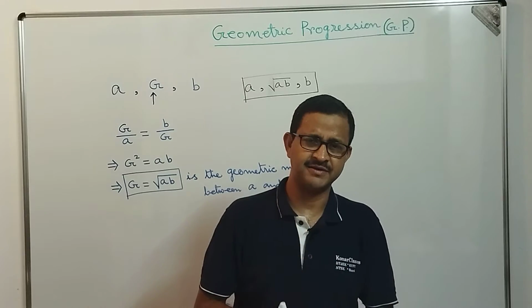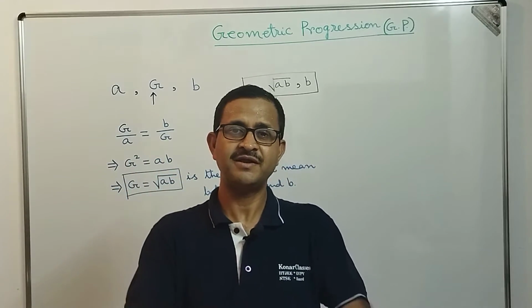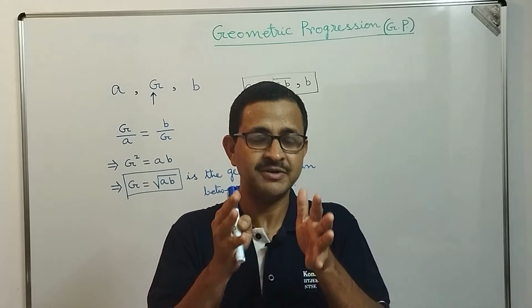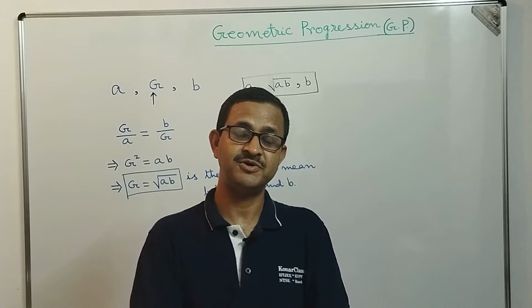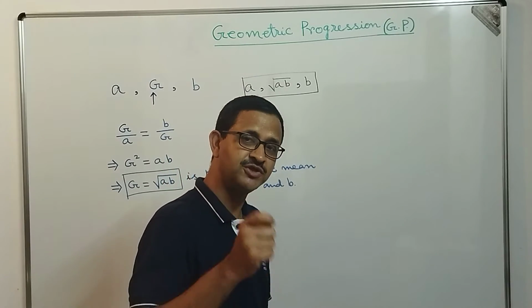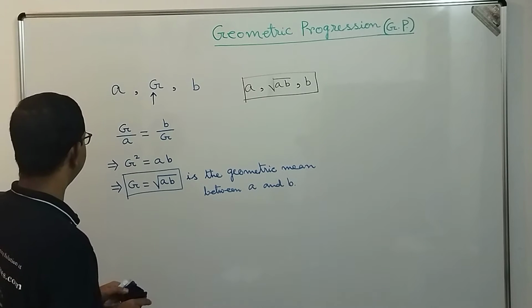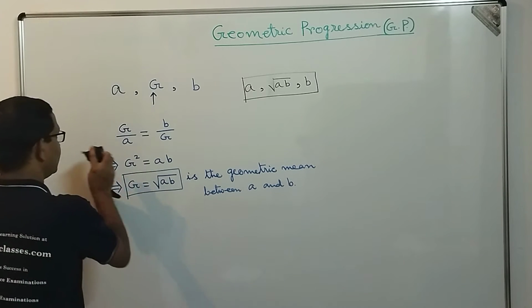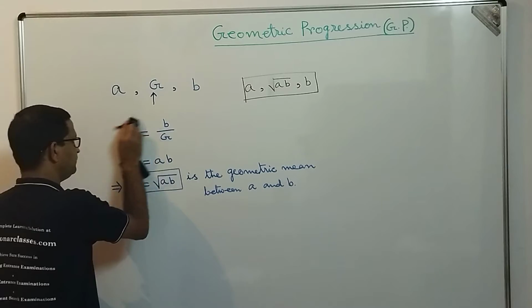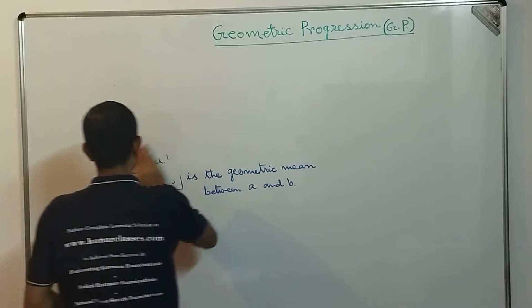In a similar manner, between two numbers A and B we can have n number of geometric means. Actually, geometric means are denoted by G1, G2, G3 like this, so I started saying G by mistake. So what I'm saying, dear students, is suppose we have two numbers A and B.